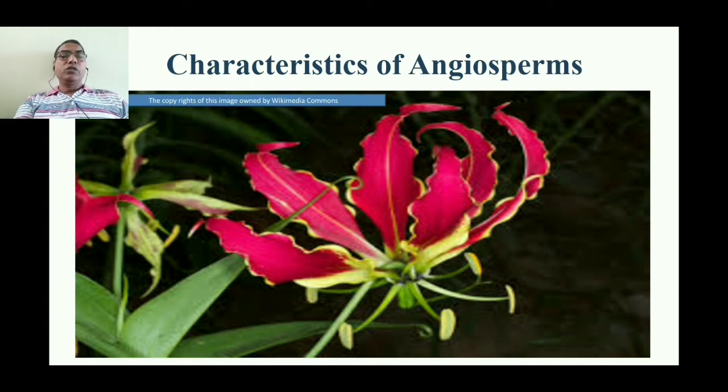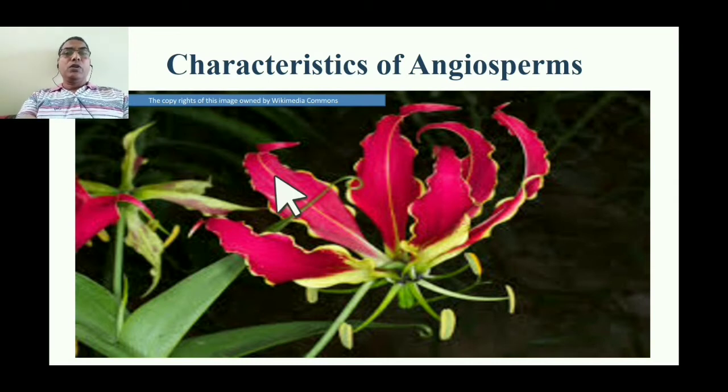Today, we are starting with the 7th paper, that is the taxonomy of angiosperms. This paper deals with the characteristics of the angiosperms, its origin, evolution, then classification, and then few families for the study. Today we are starting with the first topic, that is the characteristic of the angiosperms.